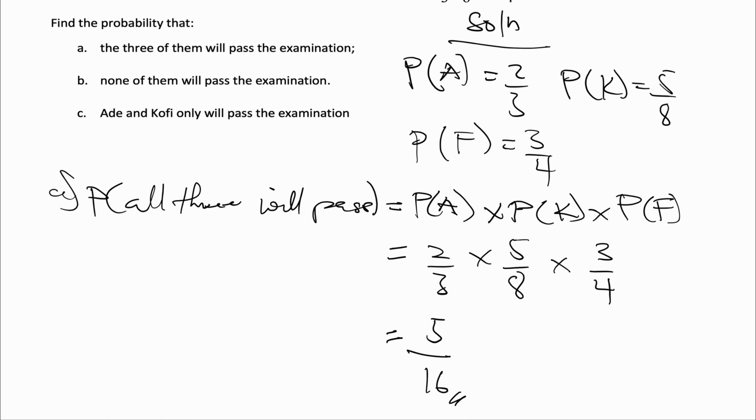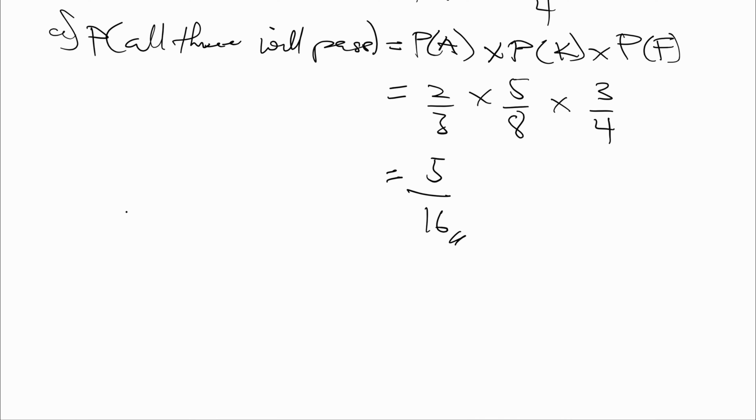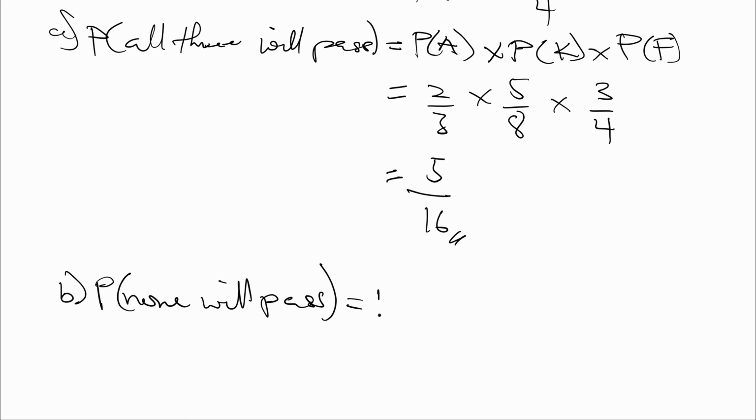Now B says find the probability that none of them will pass the examination. So B, probability that none will pass. So it will be the probability that Ade will not pass and Kofi will not pass and Fatih will not pass.